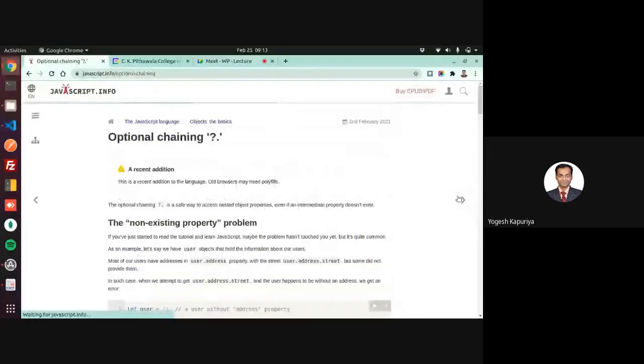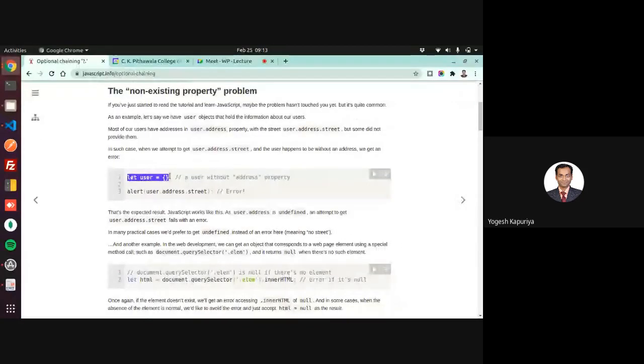This is important. Whenever you have created any object, let's say user is an object, and user does not have any address property. When you try to execute user.address, it will simply print undefined. But when you try to access user.address.street, that means undefined.something, then it will give an error. You can't access a property of undefined. However, a non-existing property you can always access. So whenever you say user.address, it will not give an error actually.